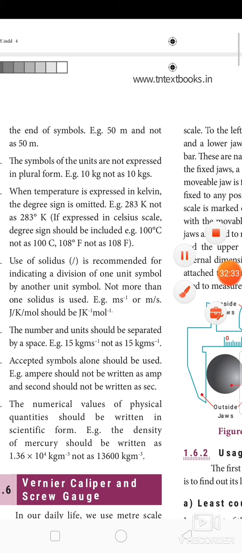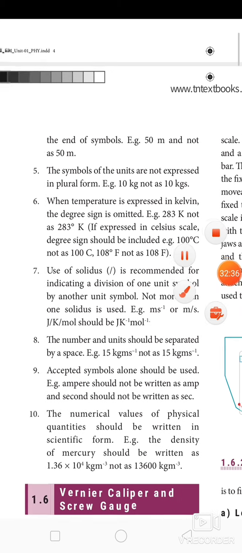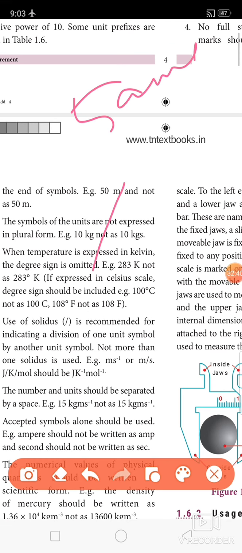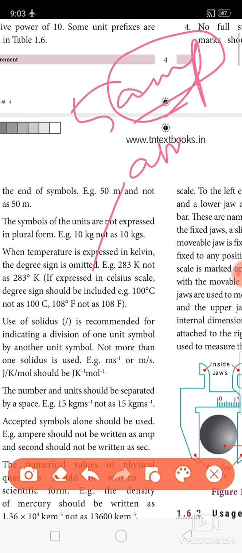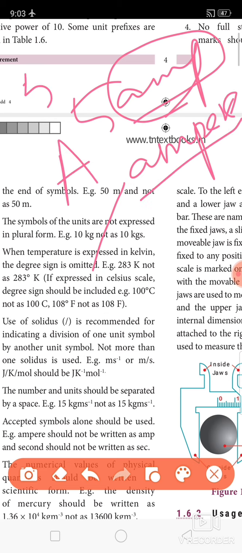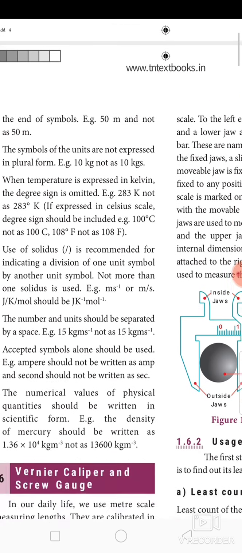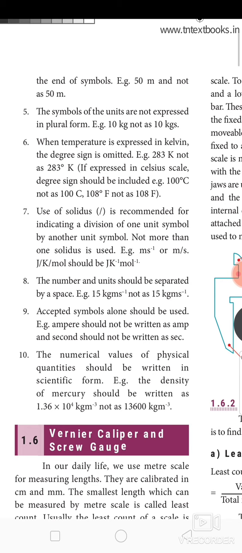Some electricians may write 5 amps, AMP. Amps is not an accepted unit. For ampere, you should write the symbol A, 5 A. AMP is not an accepted symbol.